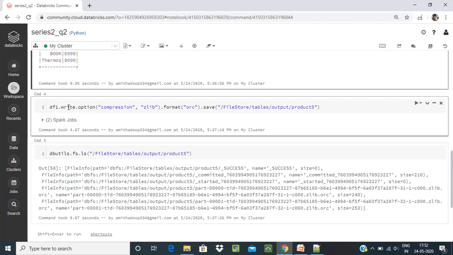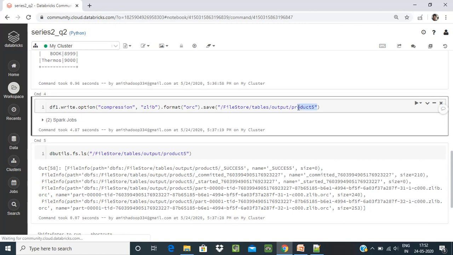With df1.write.option, you have to give compression JLib, then dot format ORC, and dot save. I am writing the data to this location because the output location is given in the question. Just copy and paste the output location. The format is ORC and JLib is my compression.